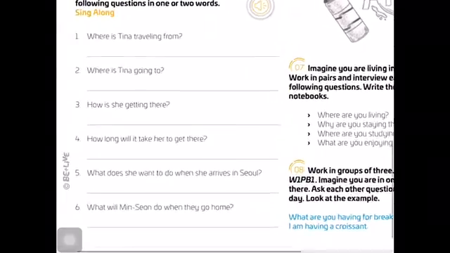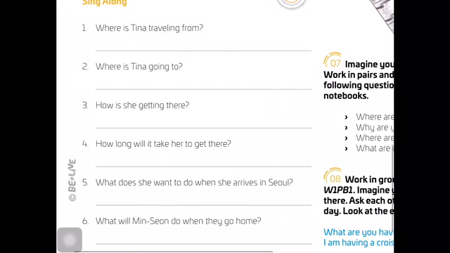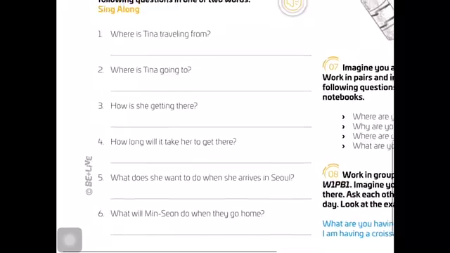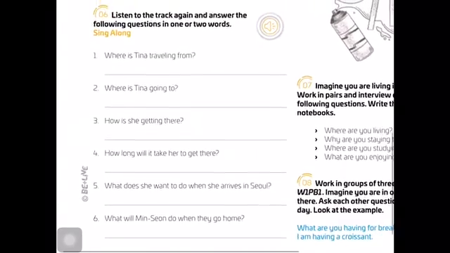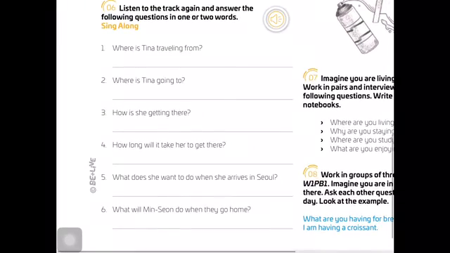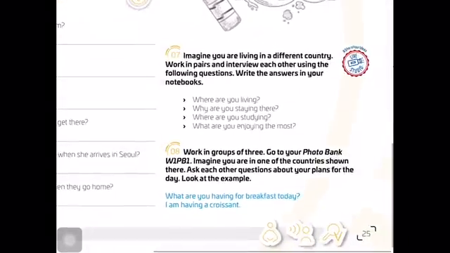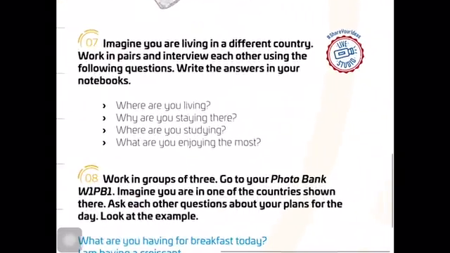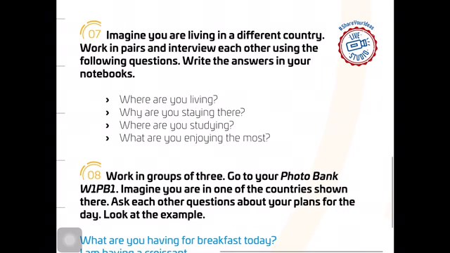We have some questions here. Where is Tina traveling from? Where is Tina going to? How is she getting there? You can pause this video. If you don't have the book, you can answer those questions in the notebook. Okay? Exercise number 7. Imagine you are living in a different country. Work in pairs and interview each other using the following questions. Write the answers in your notebooks.